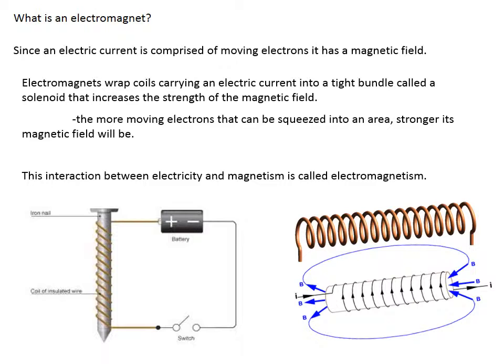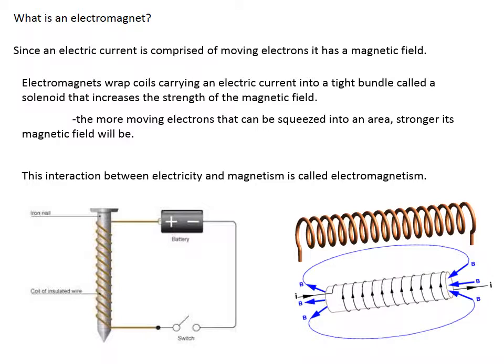How come you don't see paper clips flying across the room to stick to the wires and walls then? How large a magnet's field is depends on how many moving and organized electrons it has. So the wires in the wall aren't strong magnets because there just aren't enough electrons in any one spot. When people want to build this kind of magnet, they solve this problem by wrapping coils carrying an electric current into a tight bundle called a solenoid. That increases the strength of the magnetic field. The tighter they wrap it, the more moving electrons are squeezed into that same area, the stronger its magnetic field will be.